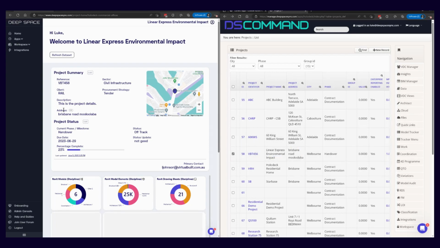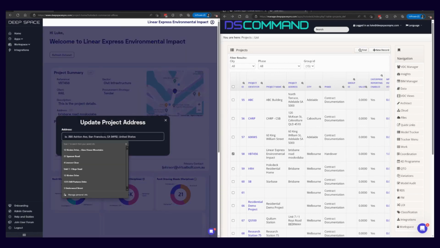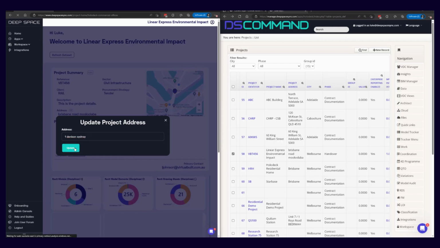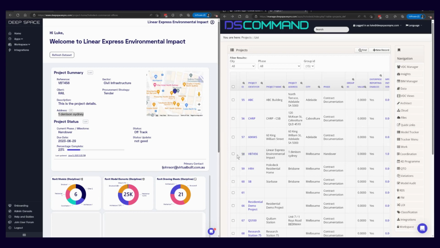Now let's look at updating the project address. If we update the project address, essentially the address we put in here becomes stored, and Google Maps searches for that location. So if we do something like 1 Denison, Sydney, and go update. So firstly, we see the address here. We also see an appropriate search on the map view here. And if we were to reload the page in DS command, we'd see the address update here.